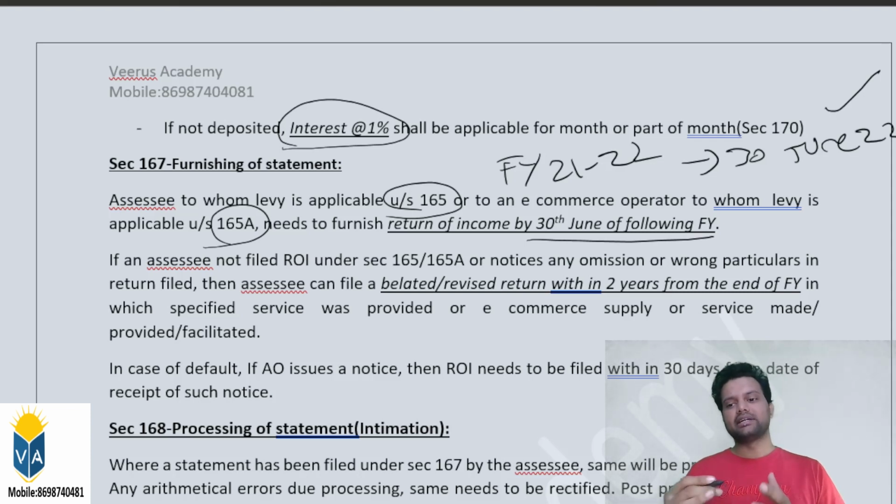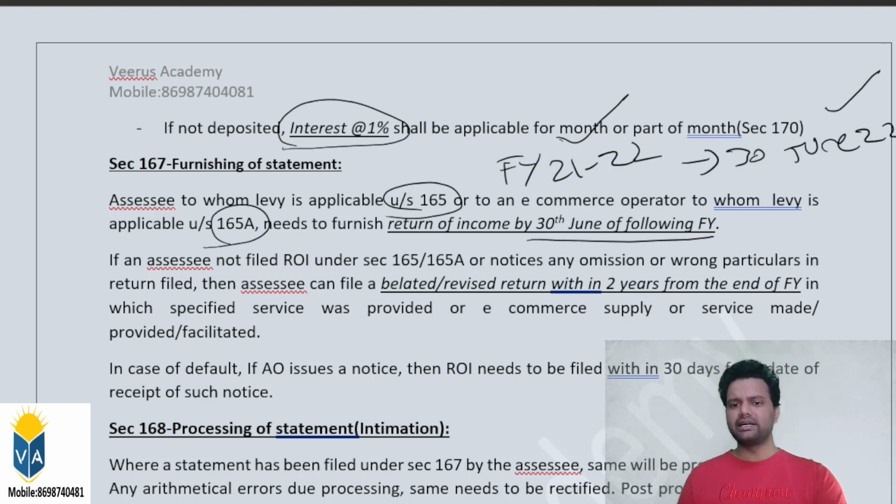He can file the return after the expiry also, but within 2 years from the end of the financial year in which the particular transaction or provision of the services has taken place. For example, if the transaction took place, like receiving the advertisement services or taking the services of the e-commerce operator, in 2021-22, then he can file the belated return.